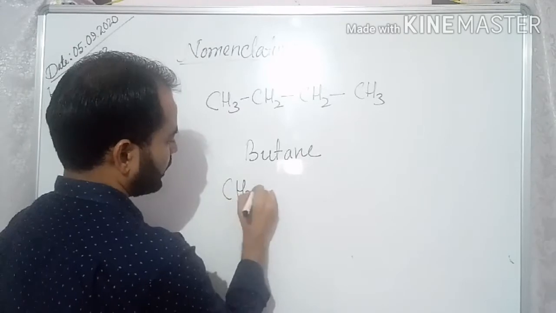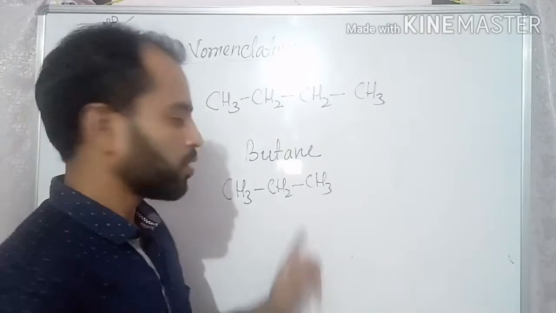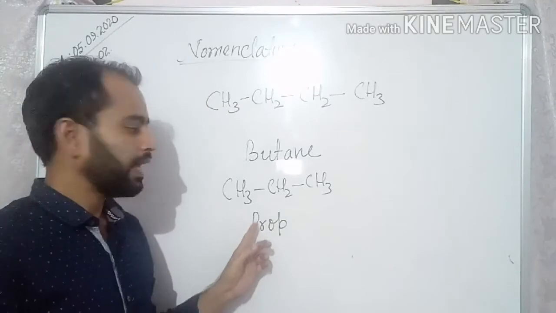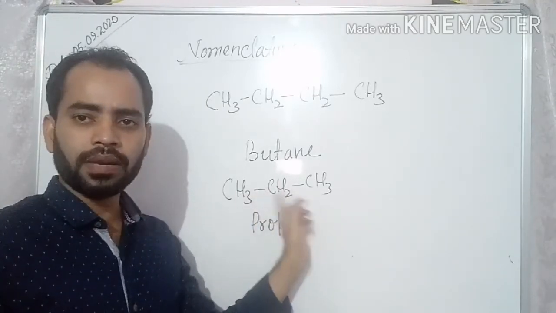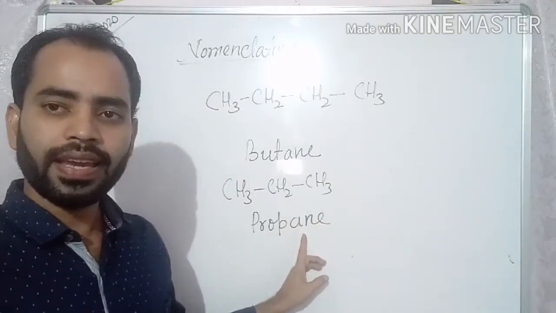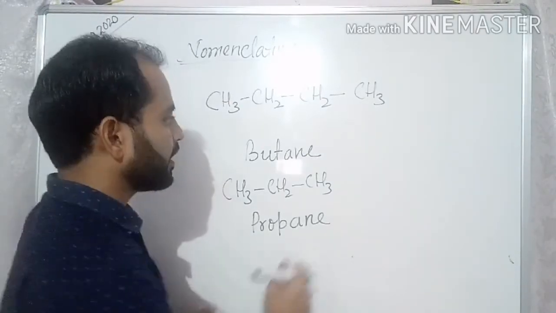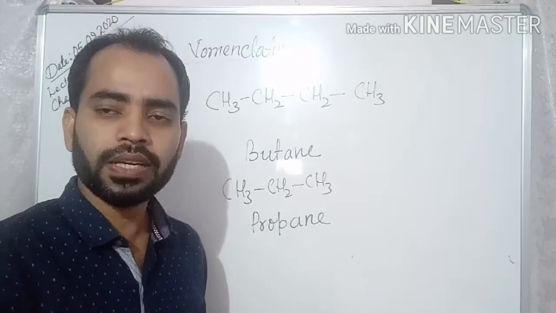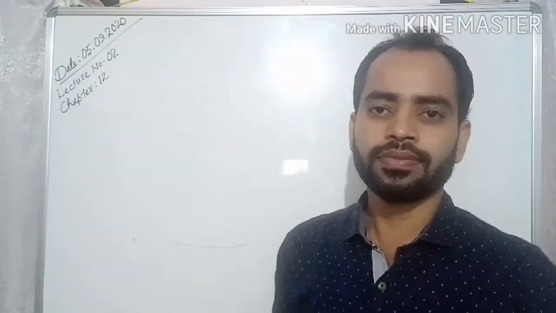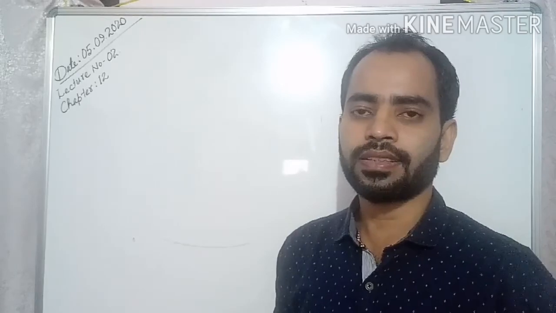Similarly, if only 3 carbons are there, we use the word prop for 3 carbons, and since it is only single bonds between carbon and hydrogen, it is an alkane, so we add ane and it becomes propane. Like this, if there are 5 carbon atoms, it becomes pentane. If there are 6 carbon atoms, it becomes hexane. Hope it is clear to everyone. You should go through again and try to understand.